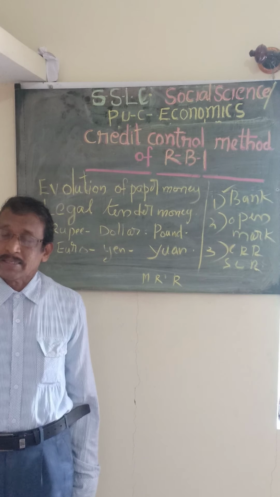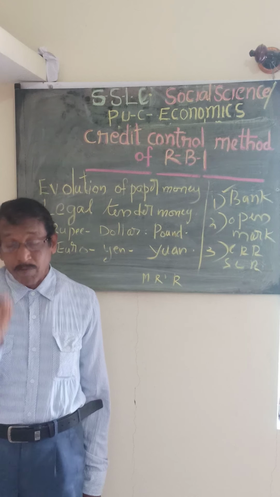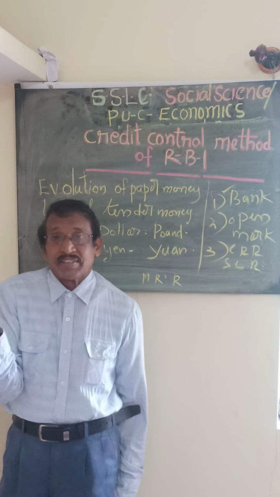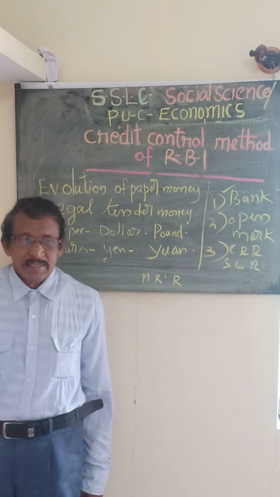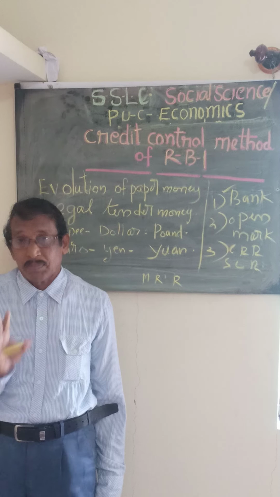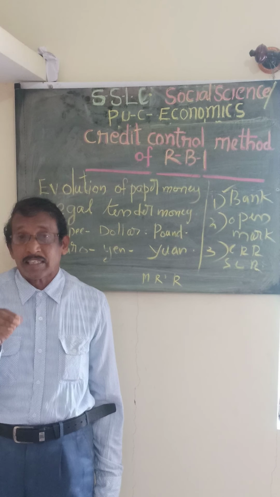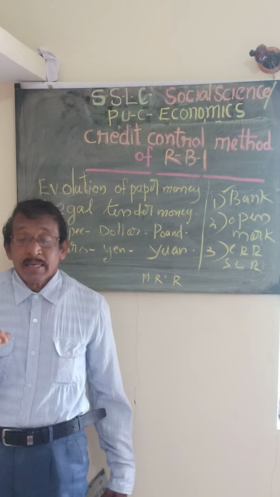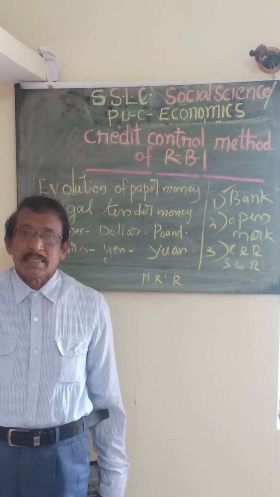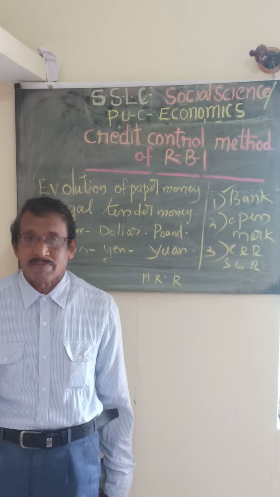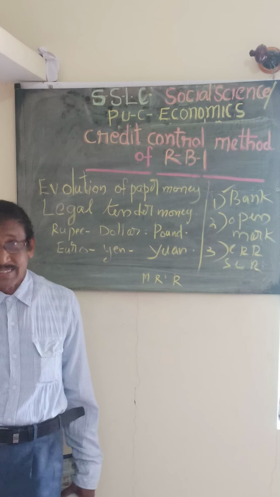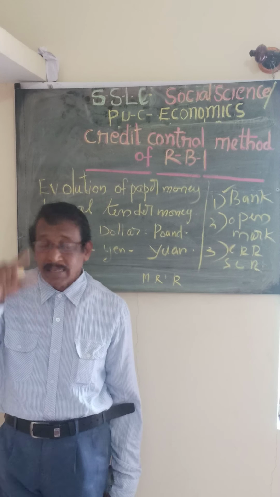For what purpose is the Reserve Bank giving credit to the consumers? It is called regulation. Next one, fixation of margin requirements. I told you, every commercial bank should keep a certain percentage of their total deposits in the bank itself. It may be either in the form of gold, silver or government securities. That is fixation of margin requirements.